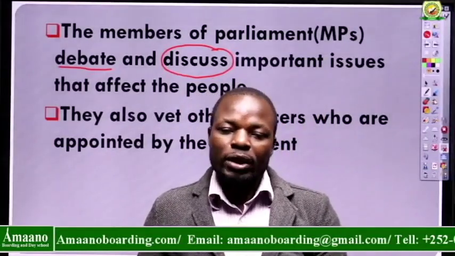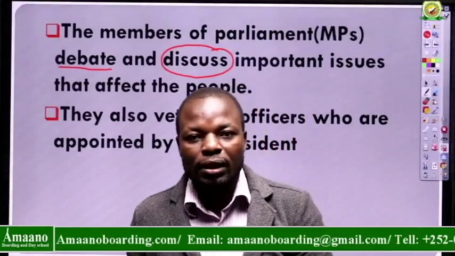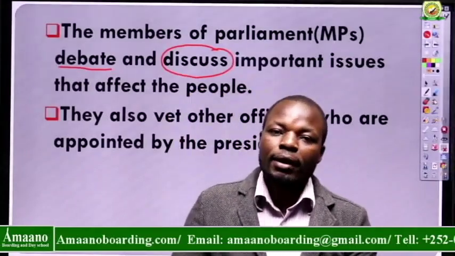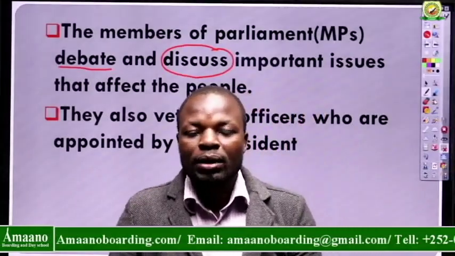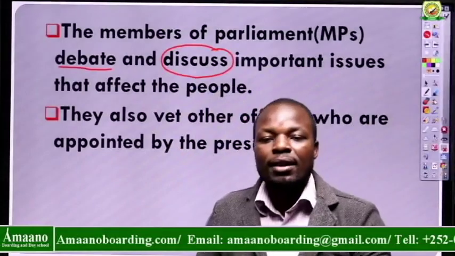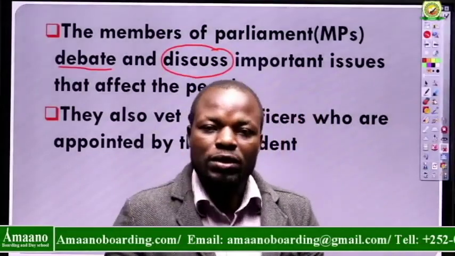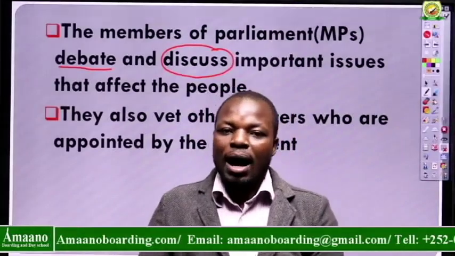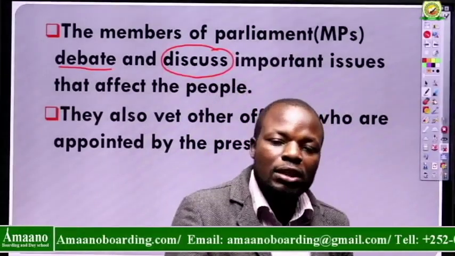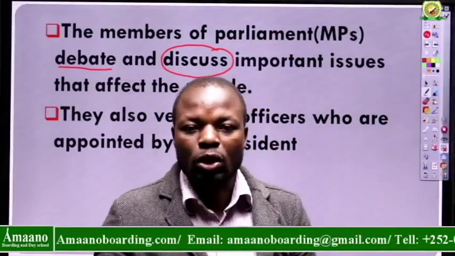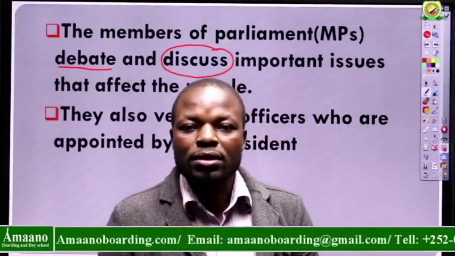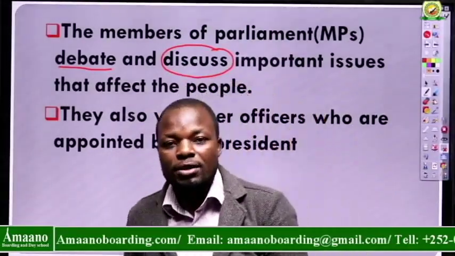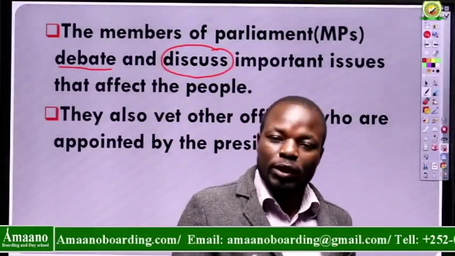Right? When they discuss about people who steal, who rob others, they take a gun and go to somebody's house and rob. Now, members of parliament will discuss things that should happen if somebody is found robbing or stealing from somebody's house. Other members of parliament will say such a person should be jailed, taken to the court and jailed for 5 years. Others will say 10 years, while others will say 20 years.